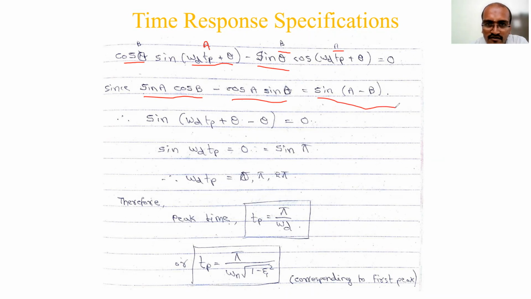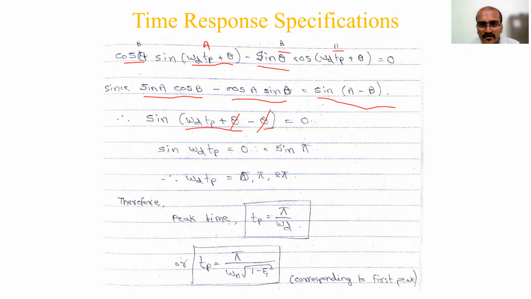Sin A cos B minus cos A sin B is sin(A minus B). So substitute that. The A term we have considered is omega d Tp plus theta, and the B term is theta. So minus theta is equal to 0. This theta cancels out, so sine omega d Tp you will get as 0.